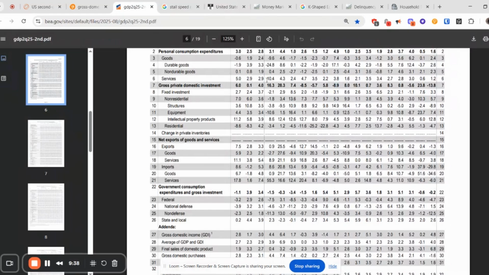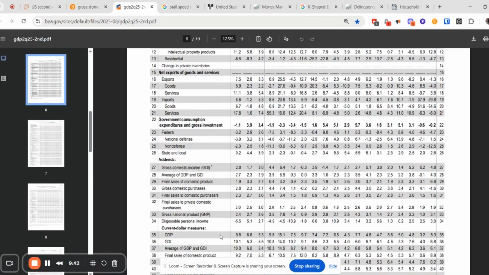So you can see as interest rates started to rise, different types of behaviour can change these numbers. On disposable personal income, we start to see people's income levels change because businesses cannot necessarily afford different types of wages. Obviously, we saw a lot of wage compression from an AI perspective as well. And that's another thing to pay attention to on this line item 34, in relation to wage growth.